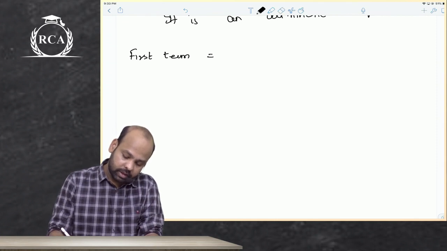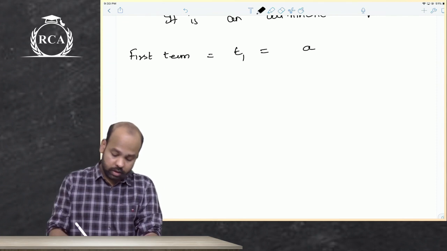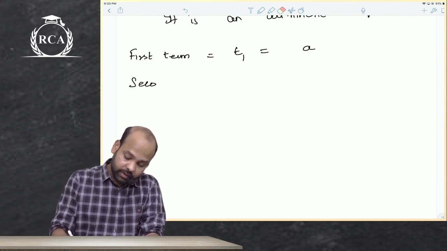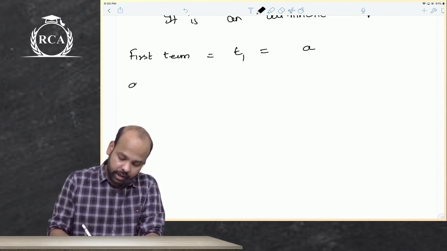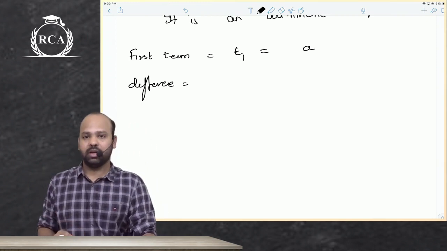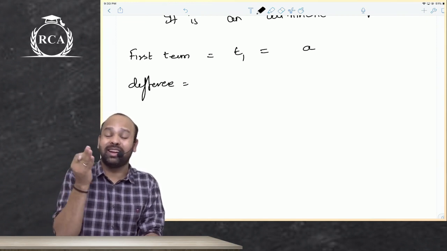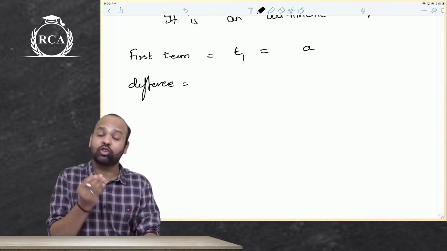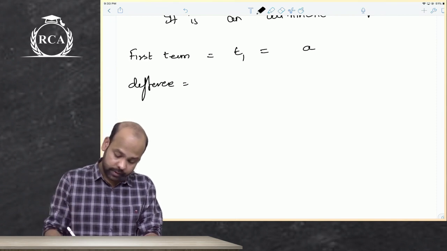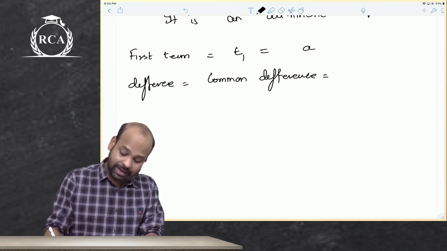The difference between any two consecutive terms in an arithmetic sequence is termed the common difference. And this common difference is denoted as D.